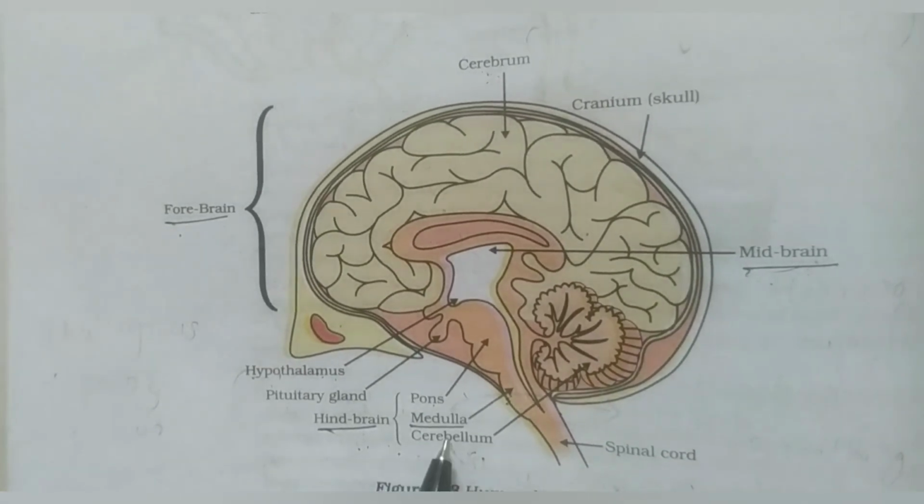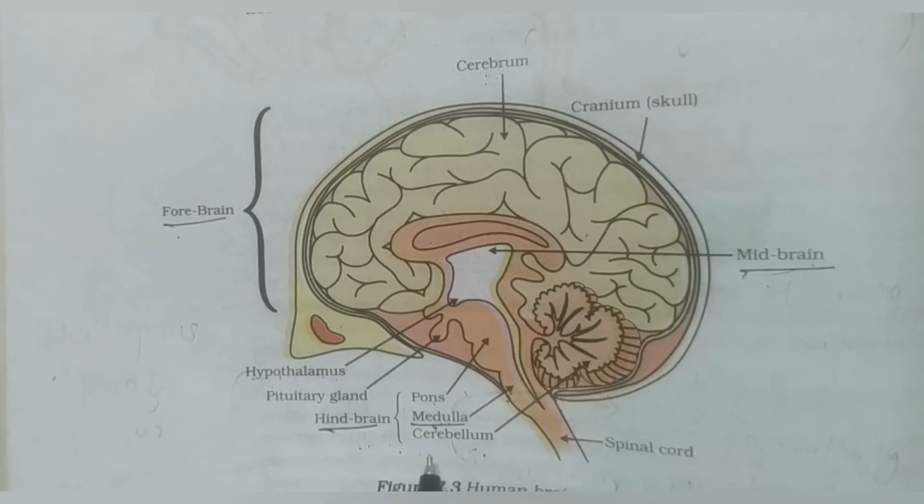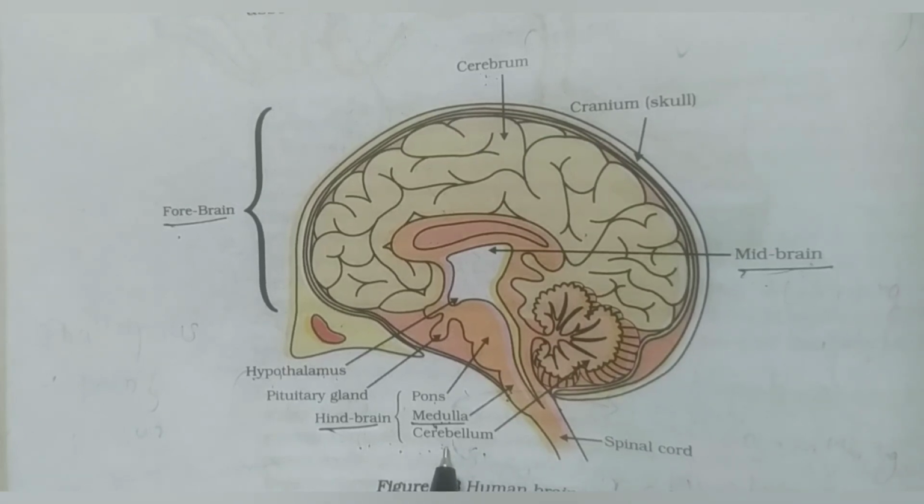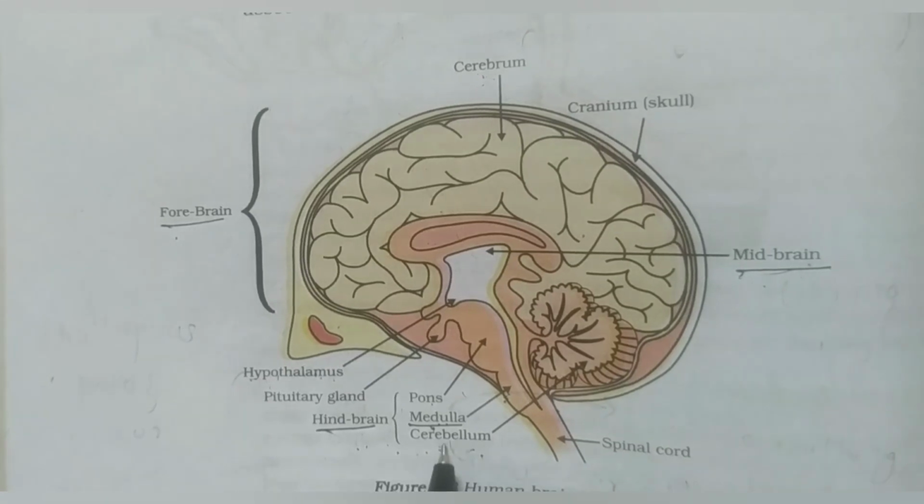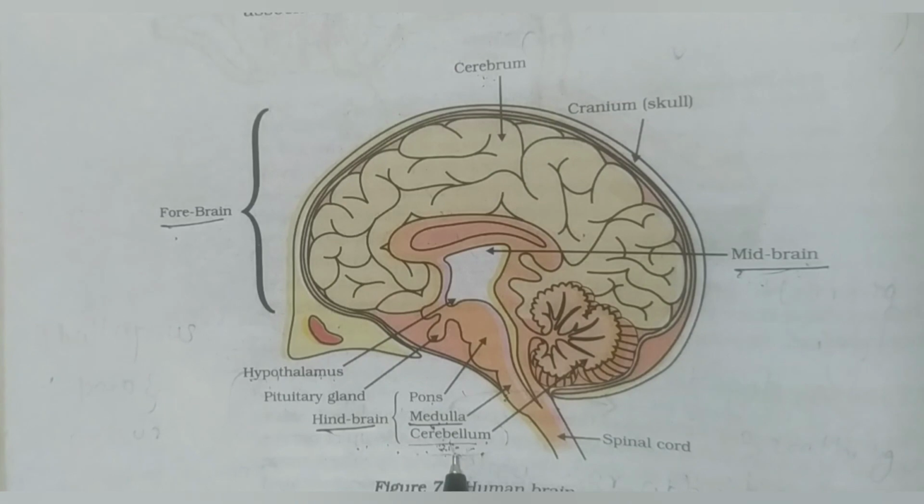The hindbrain consists of pons, medulla and cerebellum. The medulla controls involuntary actions like salivation, breathing, blood pressure, heartbeat, etc. Whereas the cerebellum, though it controls involuntary actions, also controls the precision of voluntary actions, like walking in a straight line. You will walk in a straight line with the help of this cerebellum. It controls the precision. The sitting posture is controlled by the cerebellum. So the cerebellum is said to control the precision of the voluntary activities.